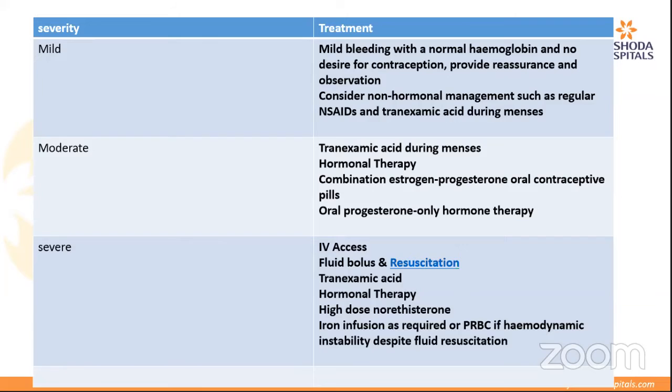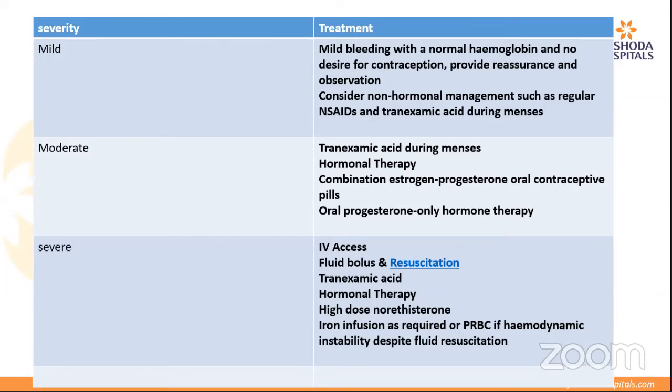But when the patient is using tranexamic acid during a period and still complaining of bleeding, then hormonal therapy is required. That's when we call it moderate bleeding. When tranexamic acid is not controlling the bleed that's happening, then it is important that the patient requires hormonal therapy, like a combination of estrogen and progesterone oral contraceptive pills or progesterone only hormonal pill, which can help control the bleeding and regularize the cycles.